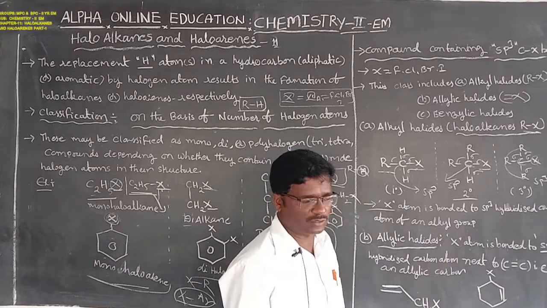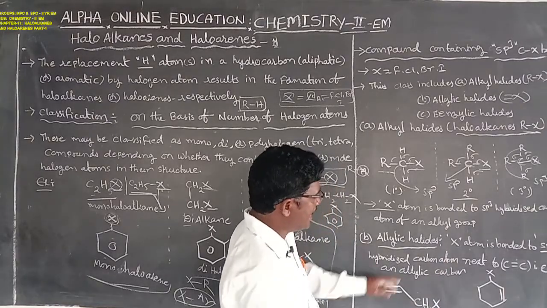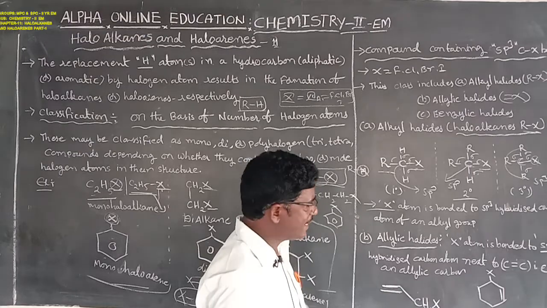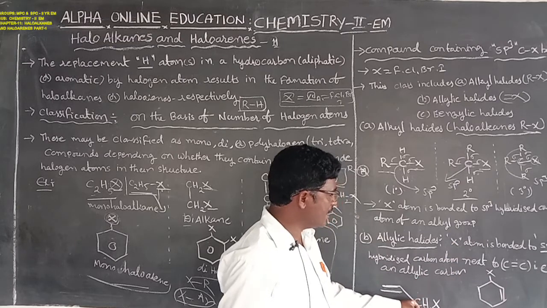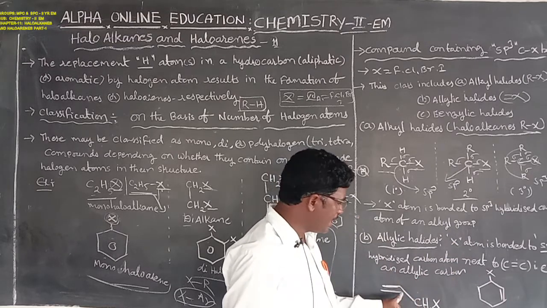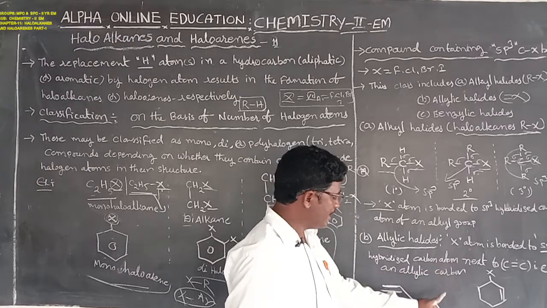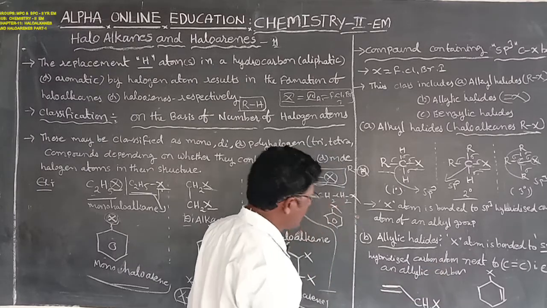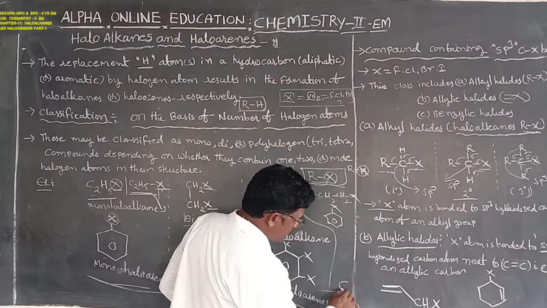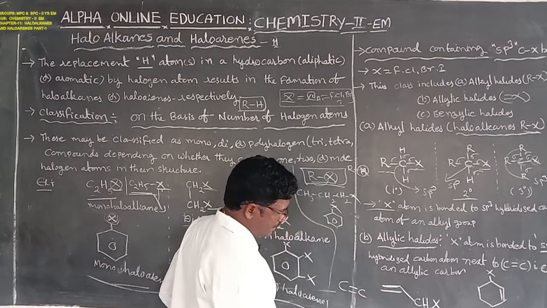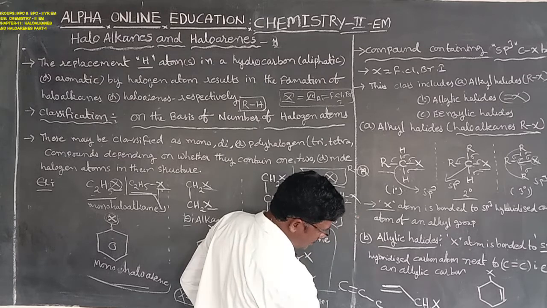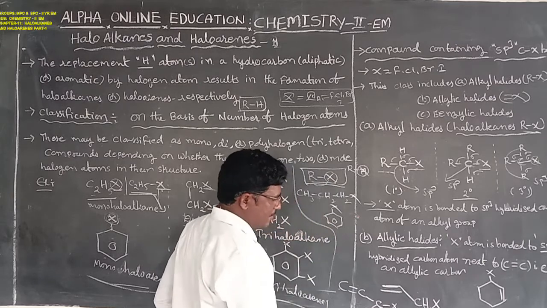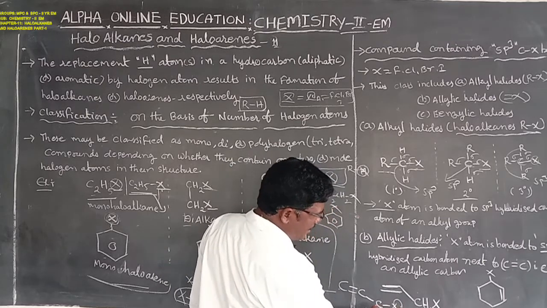atom of an alkyl group. And the second one is the allylic halides. Allylic halides, here is the halogen atom. The compounds in which the halogen atom is bonded to the sp3 hybridized carbon atom next to the C double bond C. Here is, for example, C double bond C, then bond C, here is the bond H, next bond H, bond X. Halogen atom,